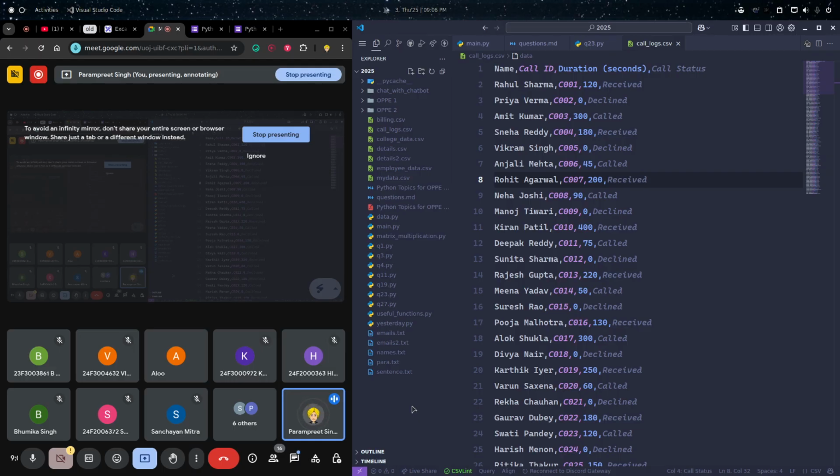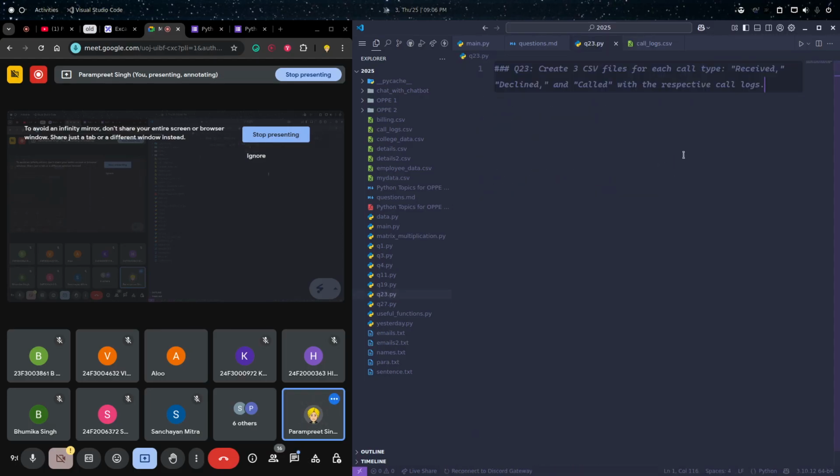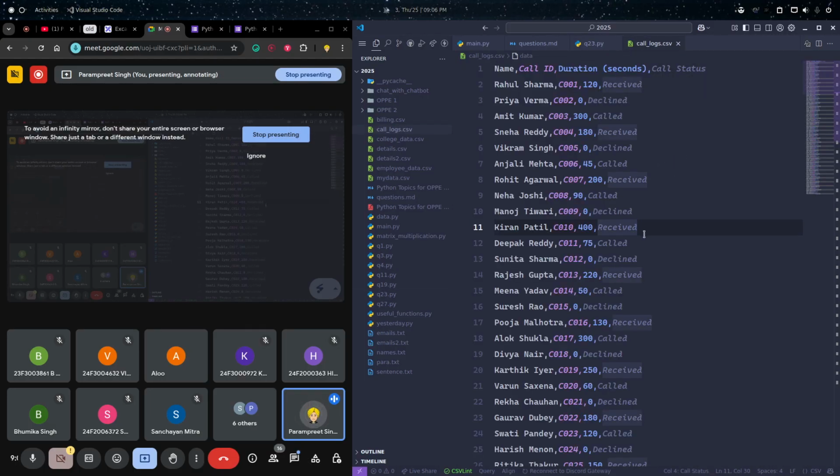So on that basis, your task is to separate the types of calls, like how many calls you have done, how many calls you have declined, what calls you have accepted or received, or how many persons to whom you have called. Again a very real world example. You can do a lot of data analysis as well. I'll tell you in a bit. Okay, no worries. By the way, the data is clear to you all?